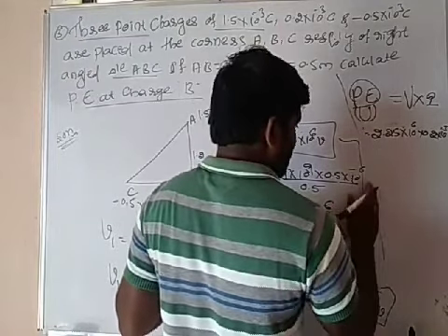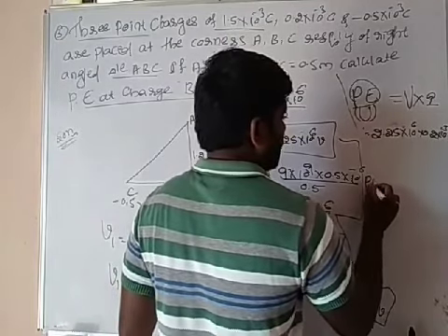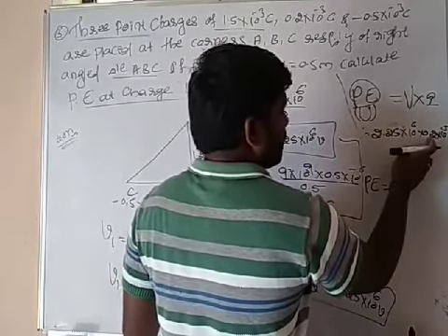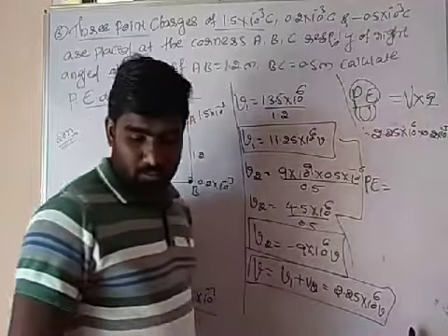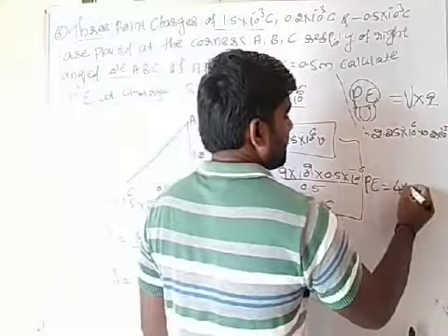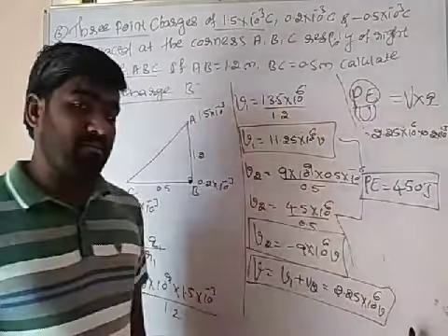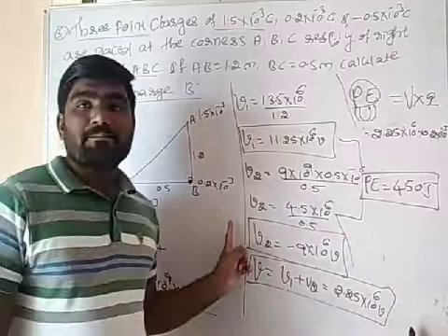So 0.2 into 2.25, finally we are getting 450 joule. Calculate it by using your calculator. So it is an important problem.